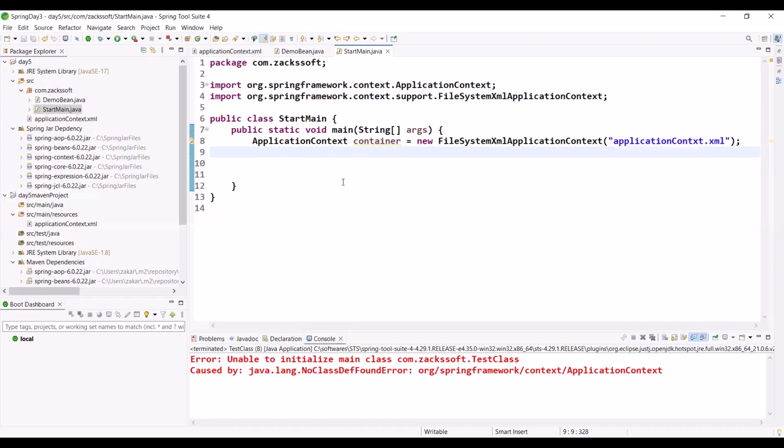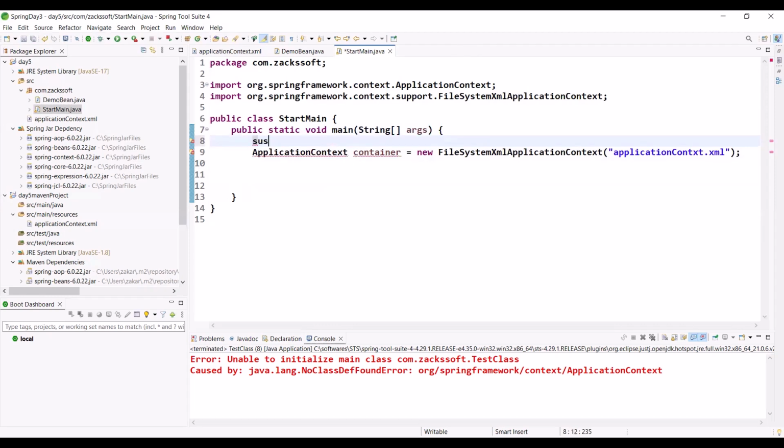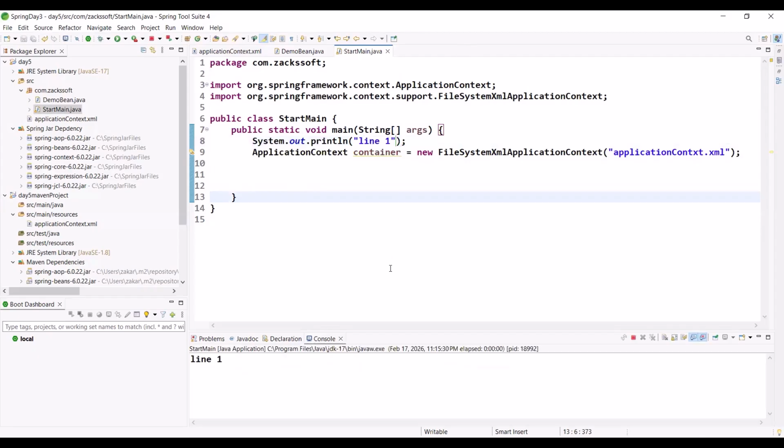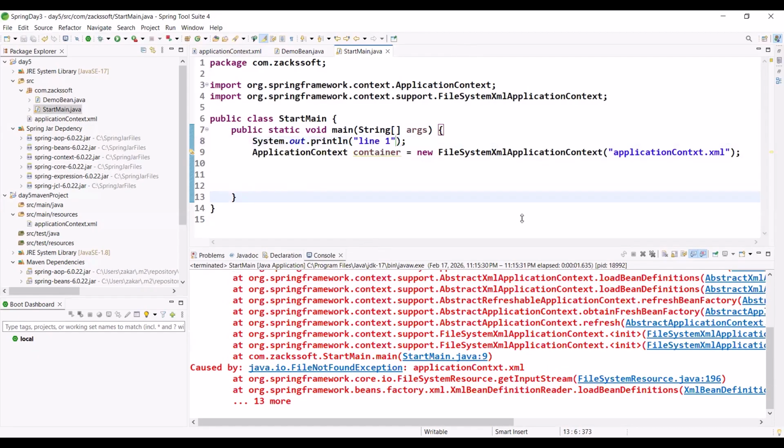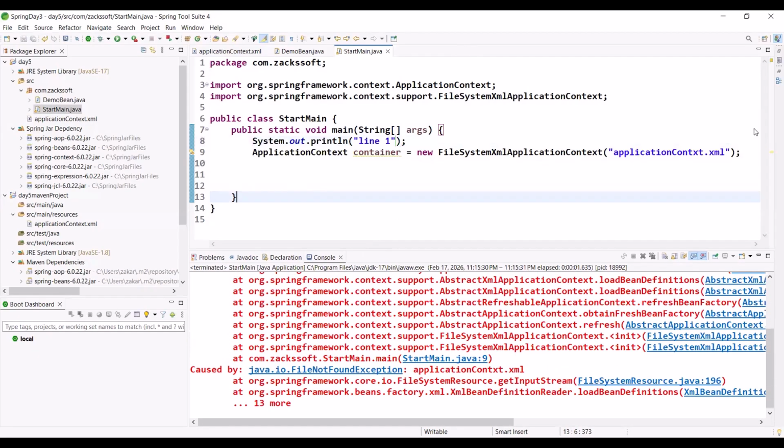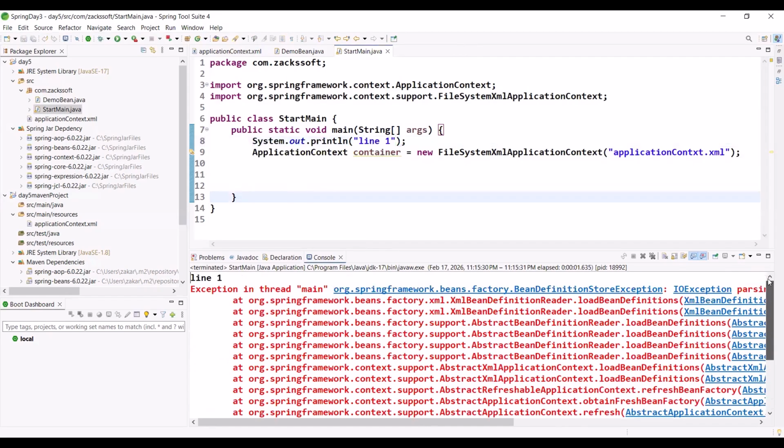But just one minute, let me run up to now. Let me check, can I run the program or not? For example, sysout, line 1. Control S, just observe. Now let me run. Can you observe? We already ran the program. What error are we getting? There is no problem, we can run the program, right?